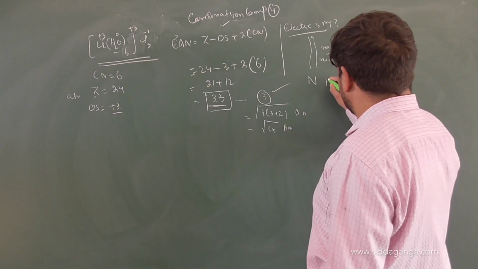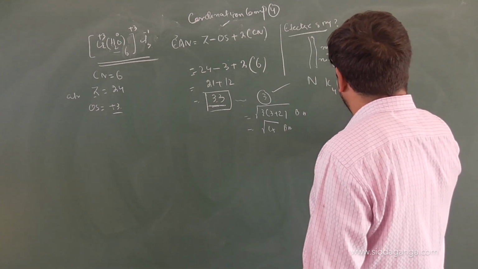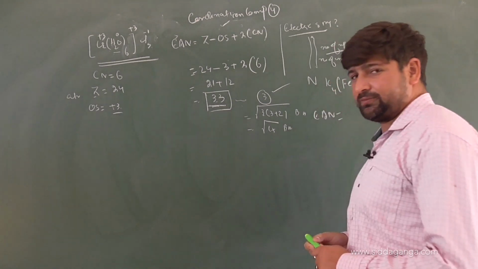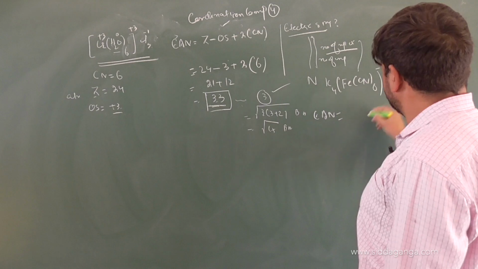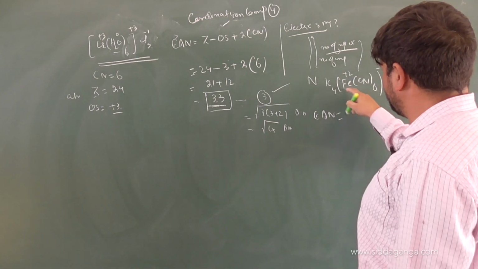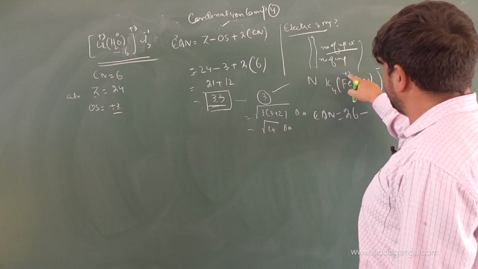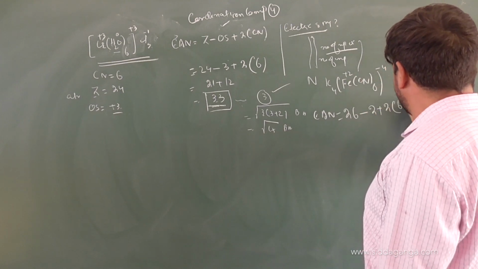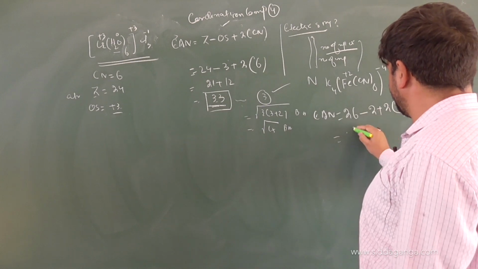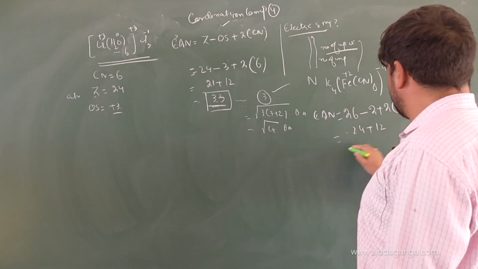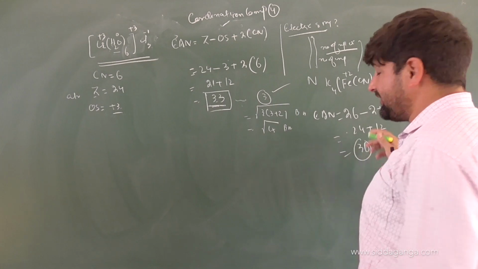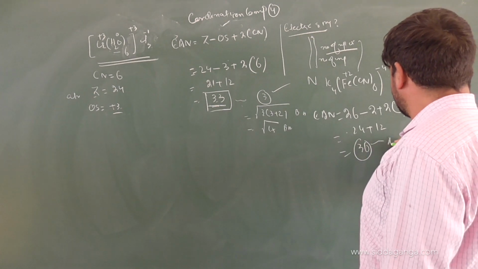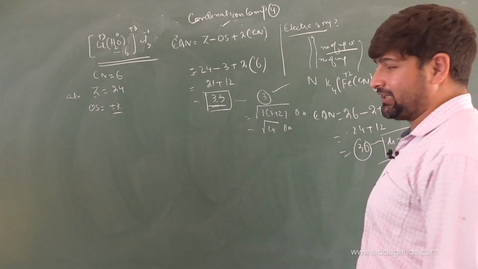Say one more complex, children. We have K4[Fe(CN)6]. What will be the effective atomic number for this, children? The complex will be -4. Iron will be in +2 state, right? Atomic number of iron is 26, oxidation state of iron is 2, plus 2 into coordination number. What is the coordination number? 6. That makes it 26 minus 2, 24, plus 2 into 6 is 12. So that makes it 36. Perfectly, the configuration will be similar to that of a noble gas. Thus no unpaired electron, magnetic moment will be 0, and it will not be influenced by electric and magnetic fields.